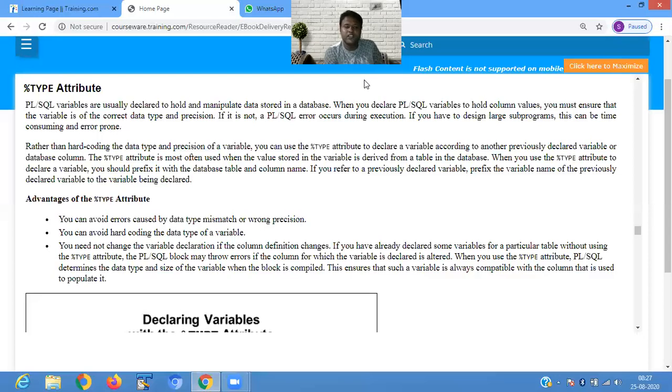So you need to change the variable declaration if the column definition changes. If you have already declared a variable of a particular table without using the type attribute, the PL/SQL block may throw an error if the column for which the variable is declared is altered or changed. So when you use this type attribute, PL/SQL determines the data type and the size of the variable when the block is compiled. This ensures that such a variable is always compatible with the column that is used to populate it.